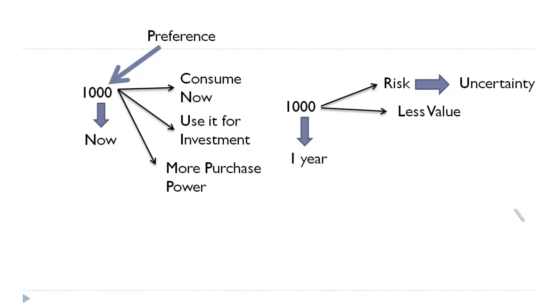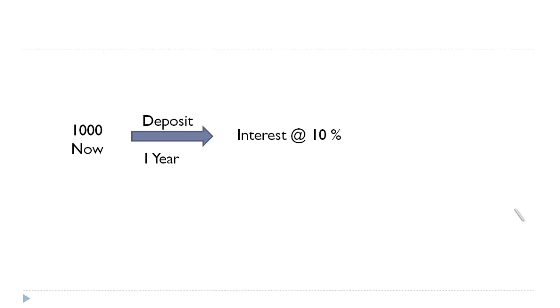So we'll understand it even in a better way. Let's say I'm going to give you 1000 now and you deposit that for a period of 1 year. Say it's going to give you interest at 10%. So this 1000 will earn 10% for 1 year and it's going to be 100. So at the end of 1 year you will have 1000 plus 100, 1100.